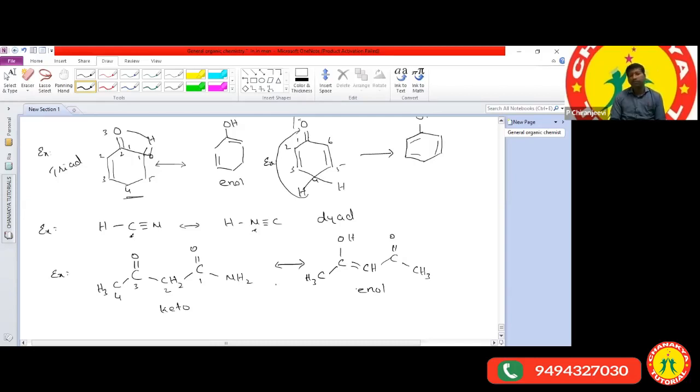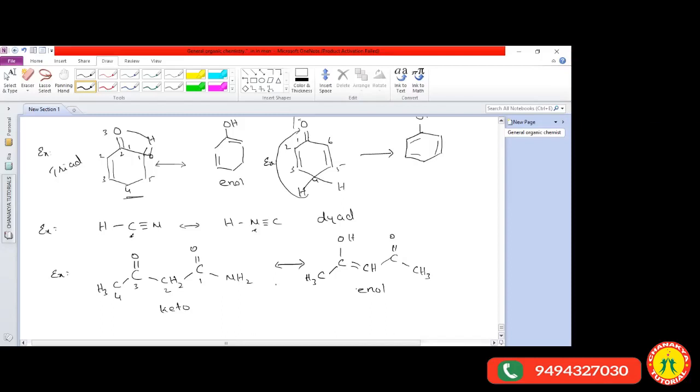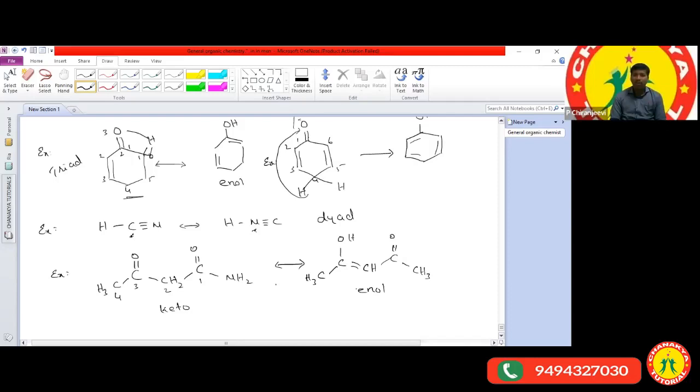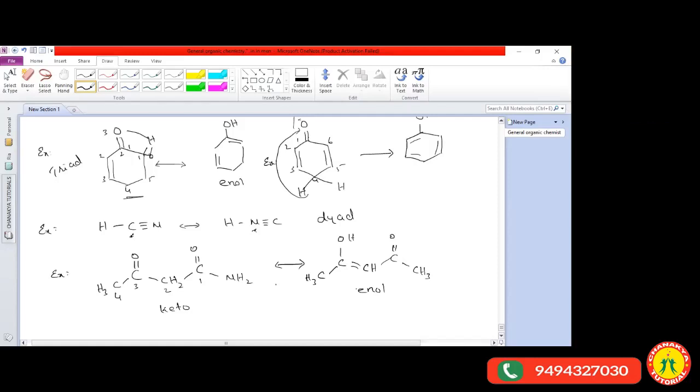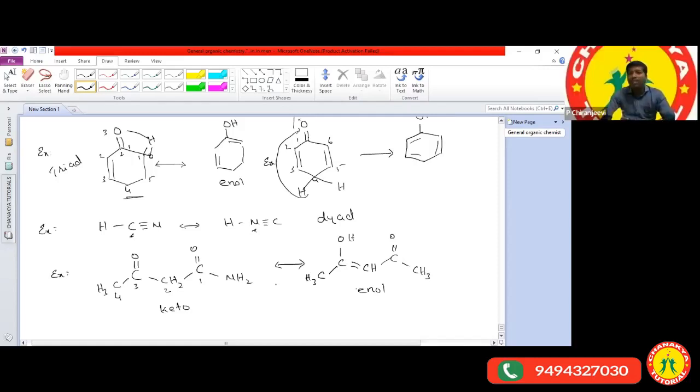Aditi, which one is the stable formation? Either the ketone form is more stable or the enol formation is more stable in this structure. Sir, enol formation. Very good. So Aditi, why is the enol formation more stable?